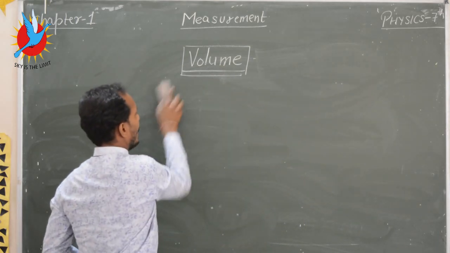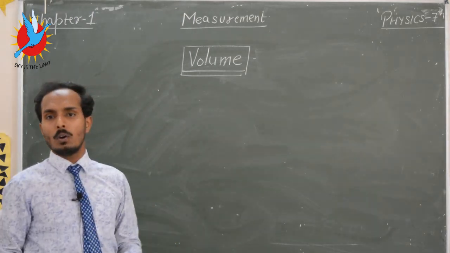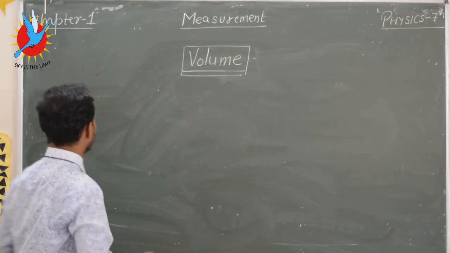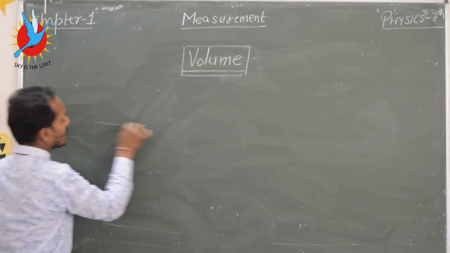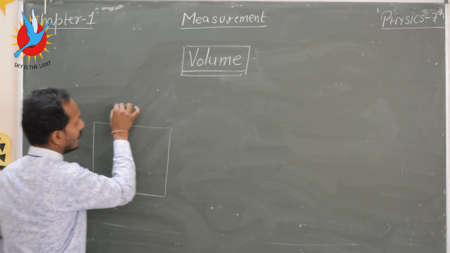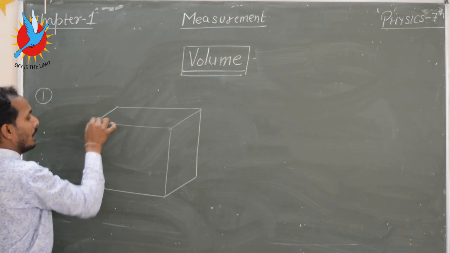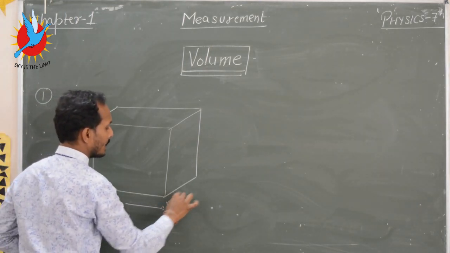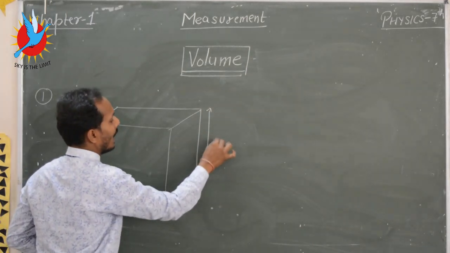Again, we have two types of object. One is regular shape and another is irregular shape. So we discuss firstly the regular shaped body, and I have a regular shaped body which is a cuboid. A cuboid has length, it has breadth, and it also has some height.